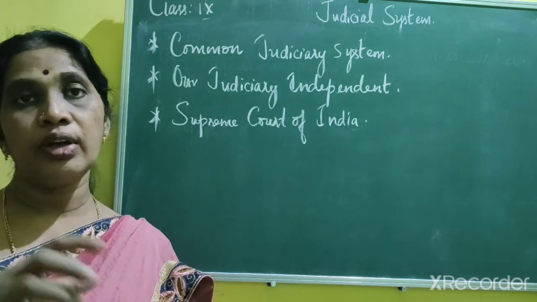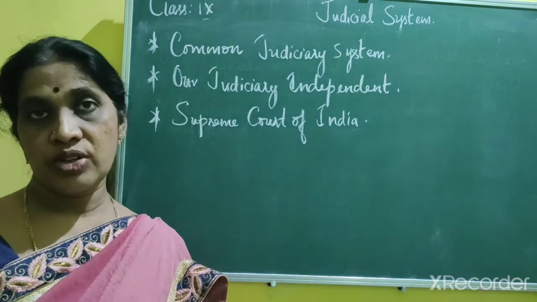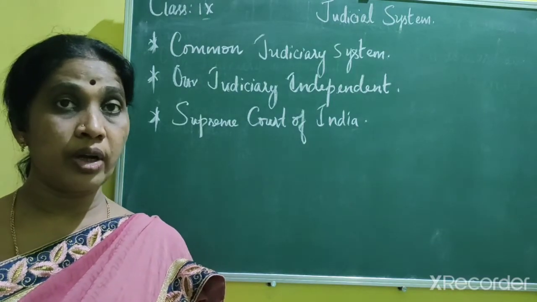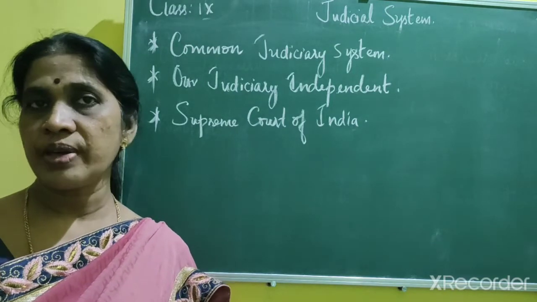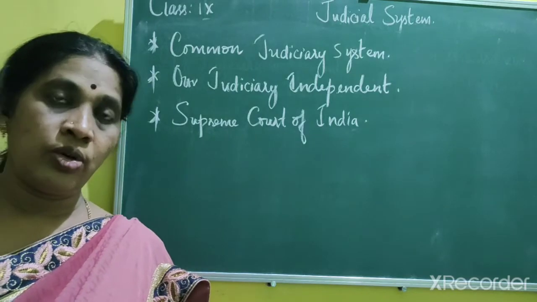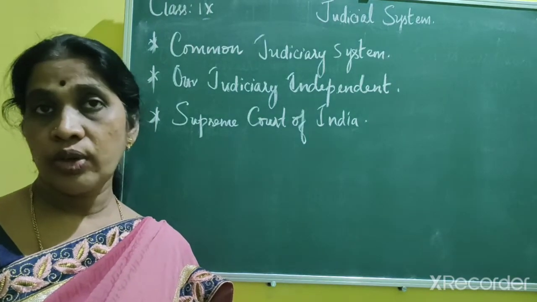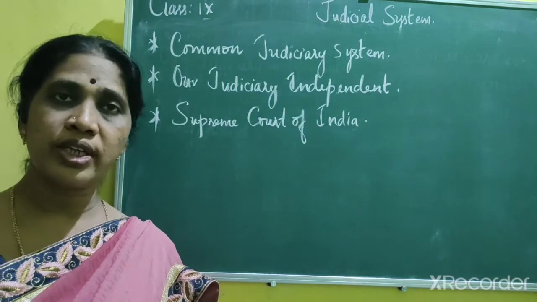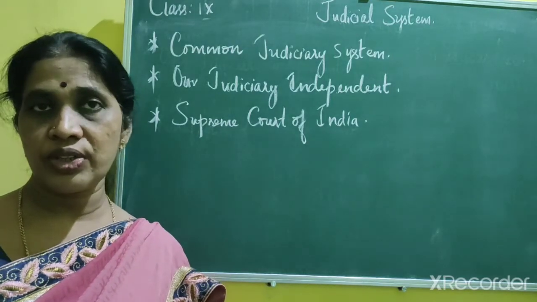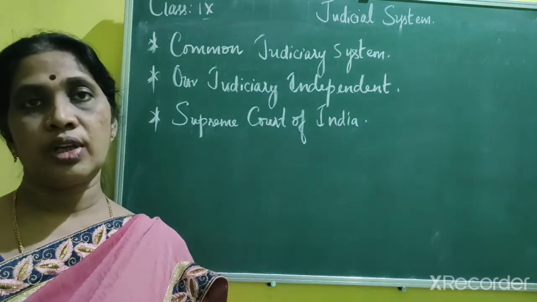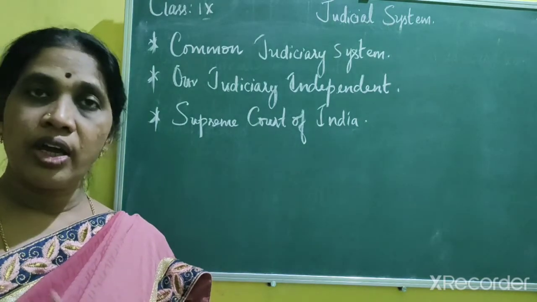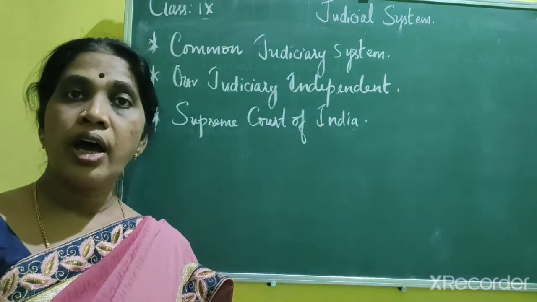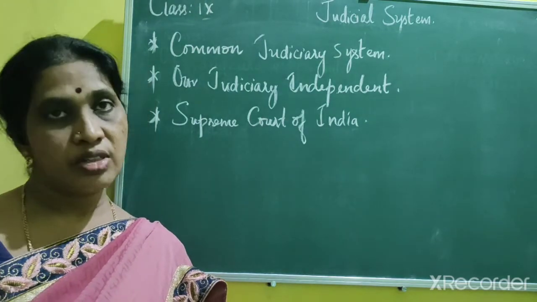It consists of the chief minister, prime minister, council of ministers, governor, and president. All these people come under the executive. What are they going to do? They are going to execute, that means implement, the law. So like this you have three organs: the legislature, executive, and judiciary. Legislature makes the law, executive implements the law, and judiciary interprets the law.